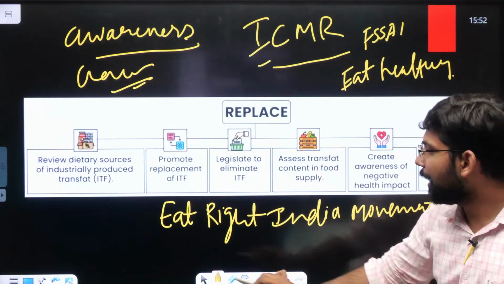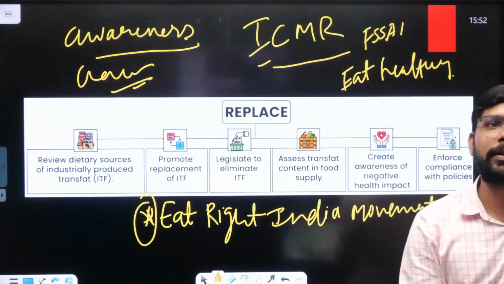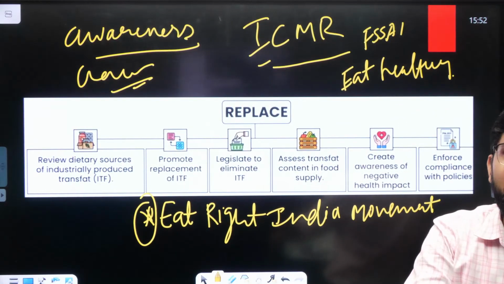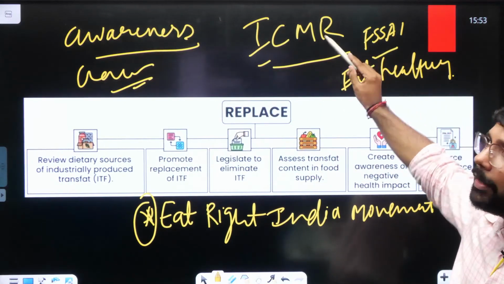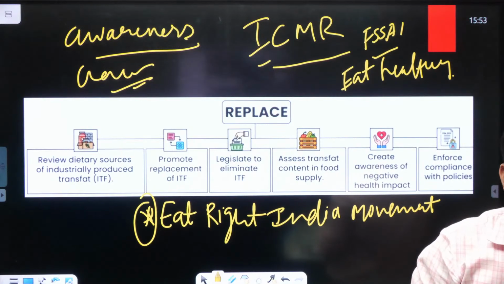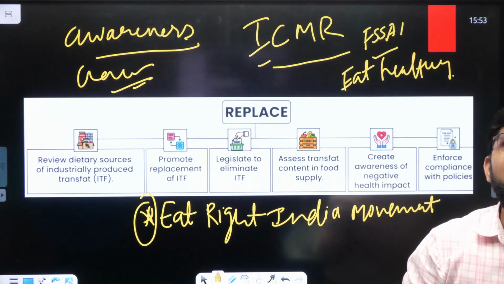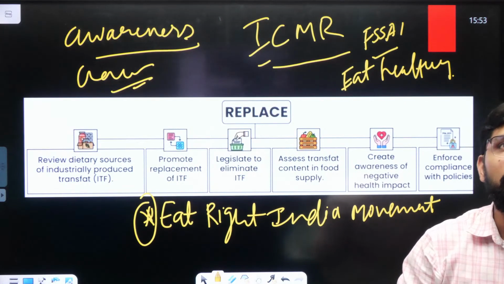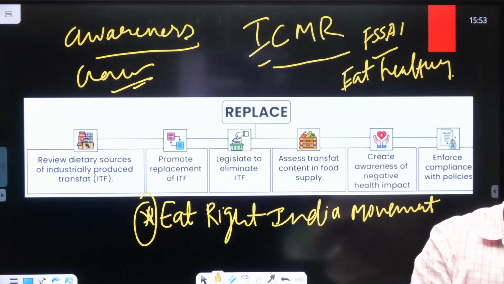So the government started the Eat Right India movement so that they can raise awareness among the people, and the awareness by the FSSAI, and then the Indian Council of Medical Research is also focusing on awareness of the people related to trans fats. So these are the efforts taken by the Indian government to eliminate trans fat products from the country.